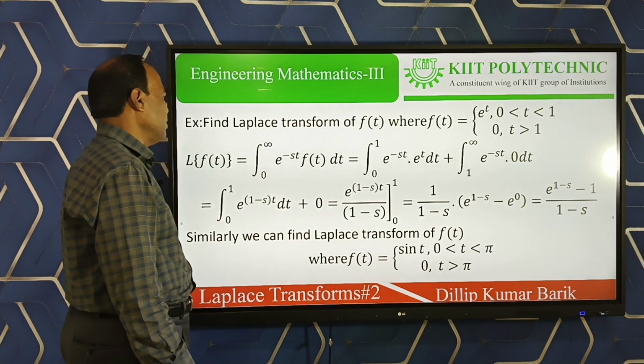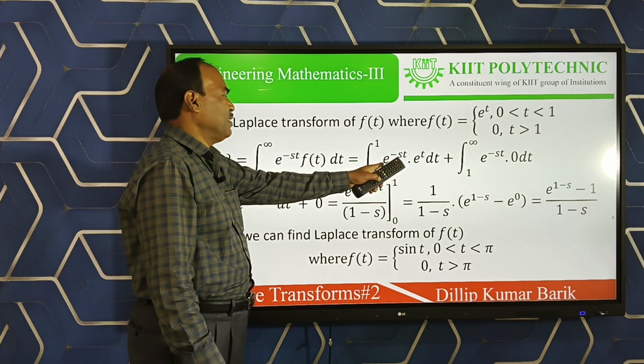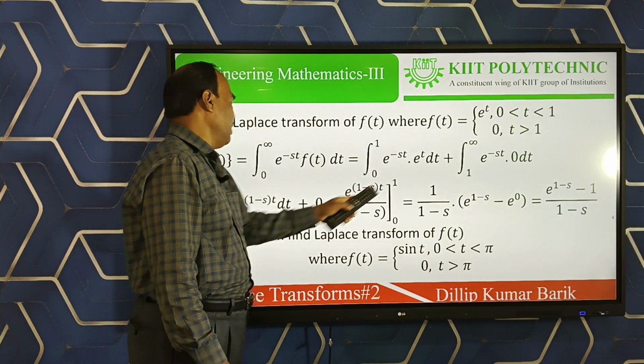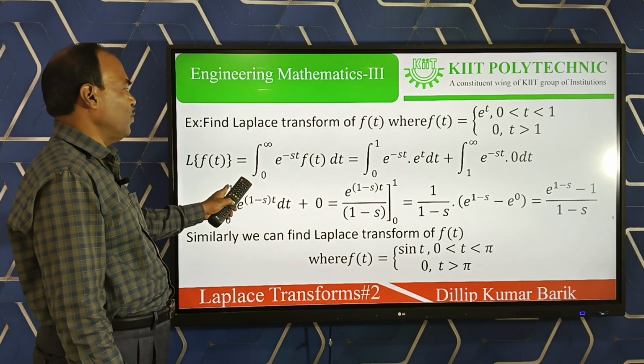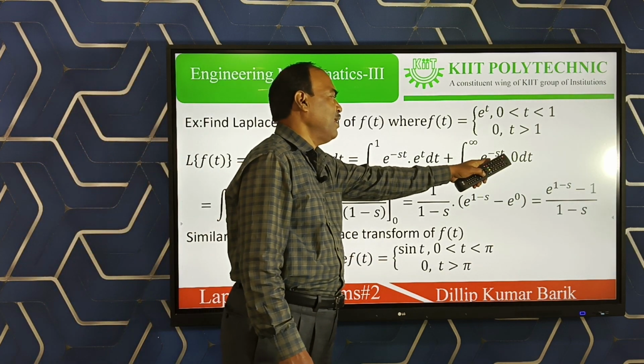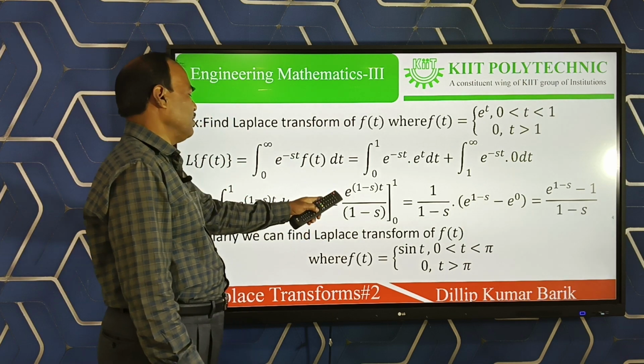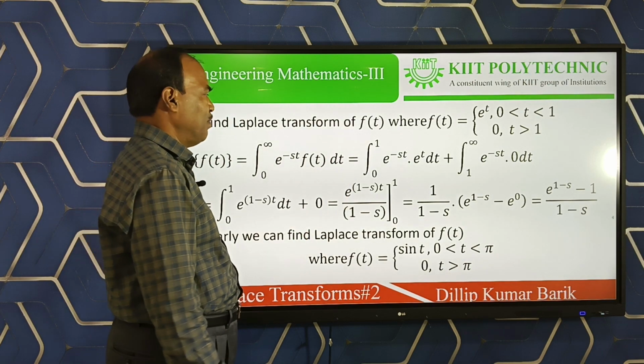Let us simplify this. Same base powers are added, so e to the power (1 minus s) t dt over the interval 0 to 1, and the second one is completely 0. Do not write the answer is 0, because it is 0 multiplied by something.